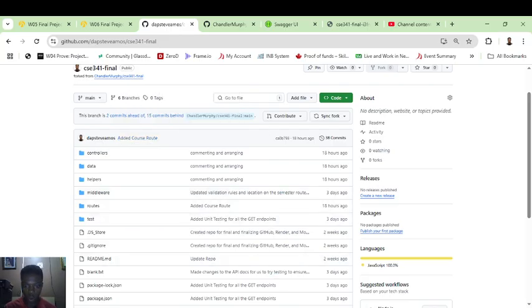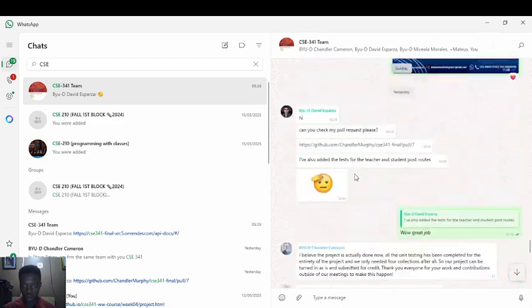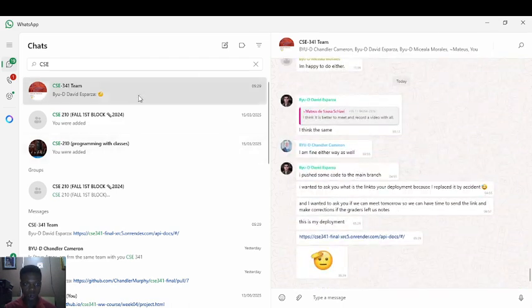If we go to my WhatsApp, which I created to show that I actually created a WhatsApp group, one of the things I've done for the group, you can see that on the WhatsApp page, this is the WhatsApp group I created, and you can see here what I'm to do. Steve, I'm to create a course route, and this is the group I created to help us with easy communication, which I did for my other semesters also, which is my other course line.